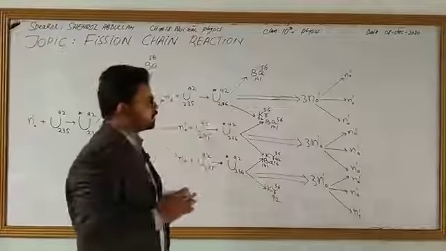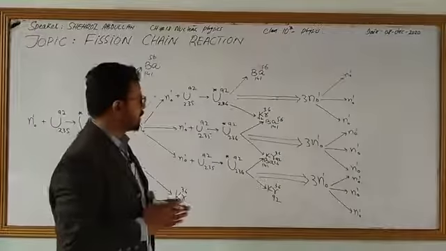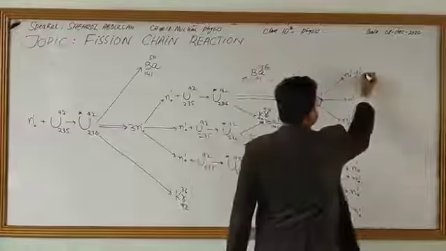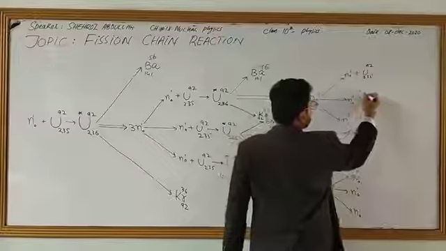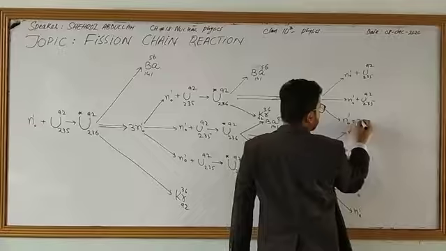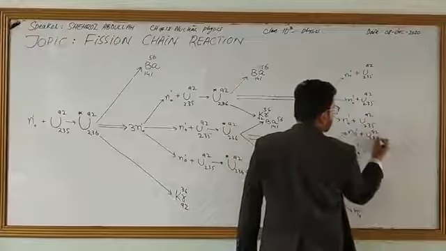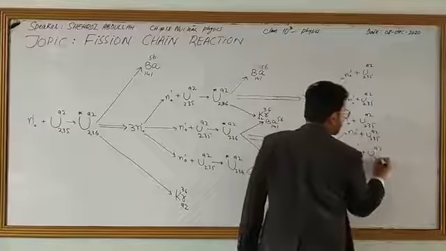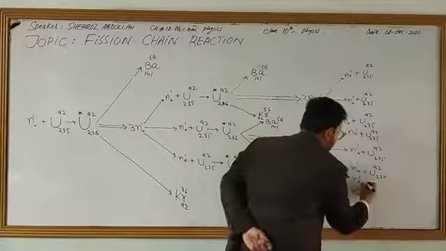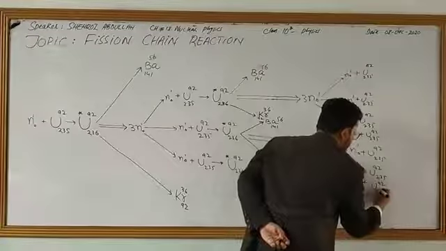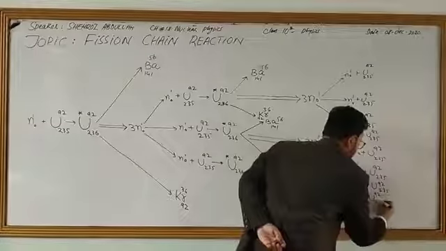Again, each neutron produced over here will fall on a separate uranium-92 235. Again uranium-92 235, and similarly this process carries on.